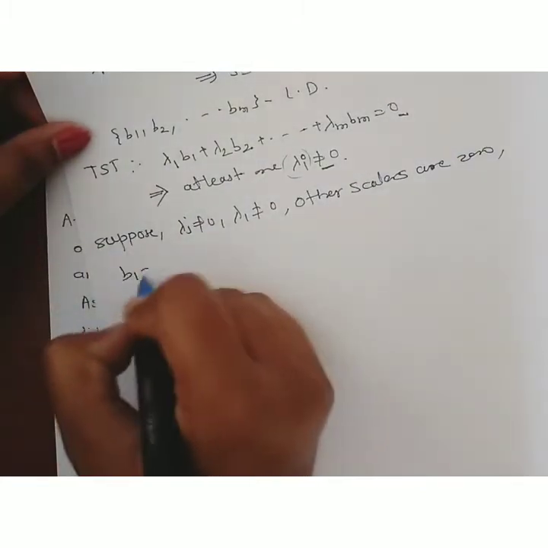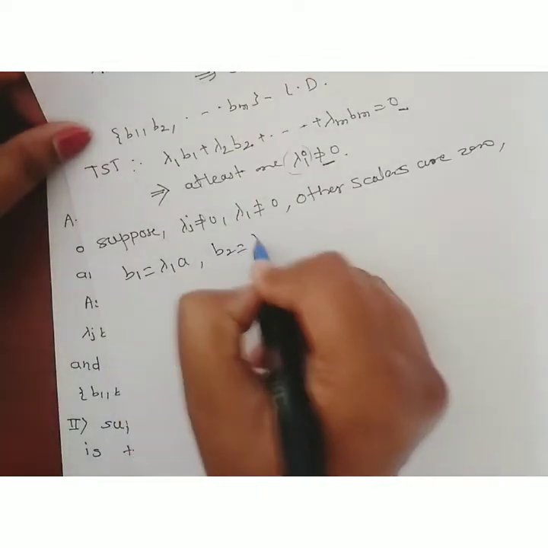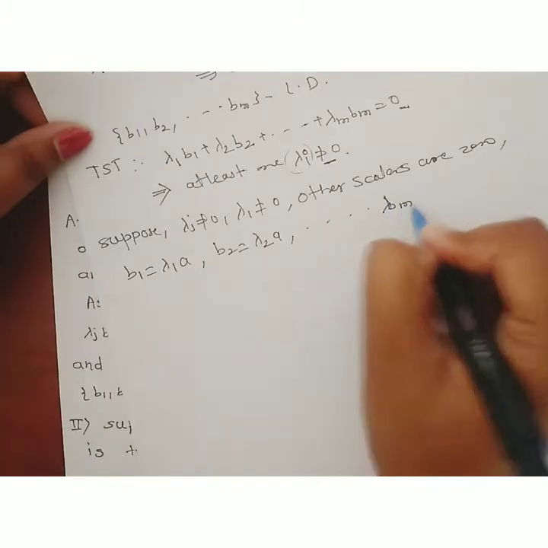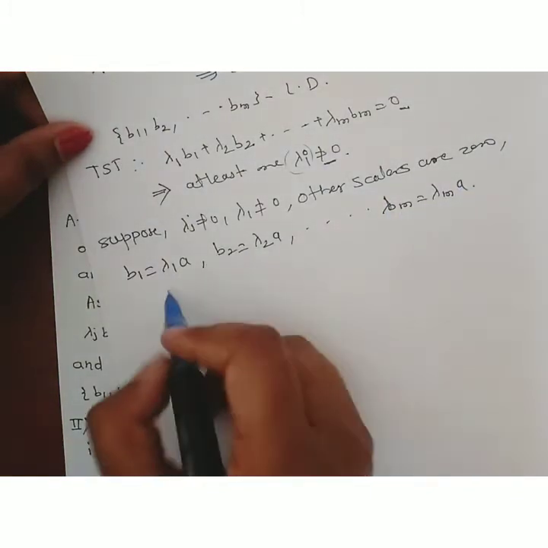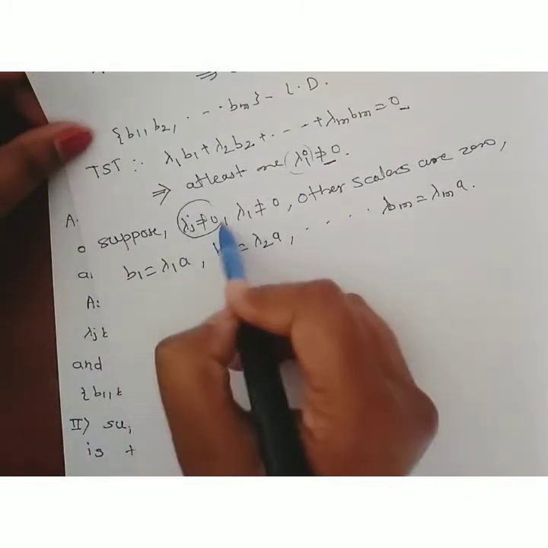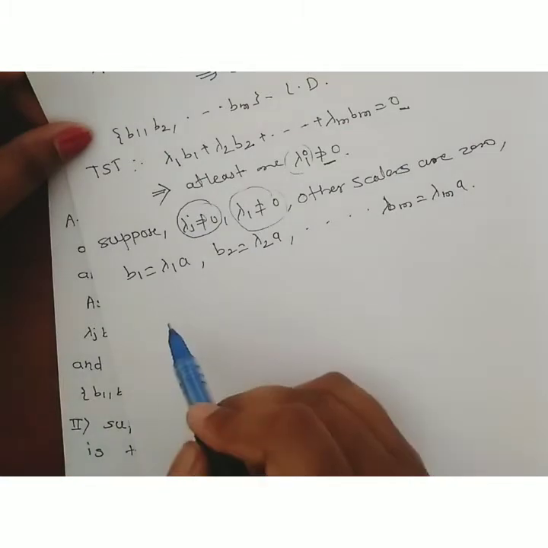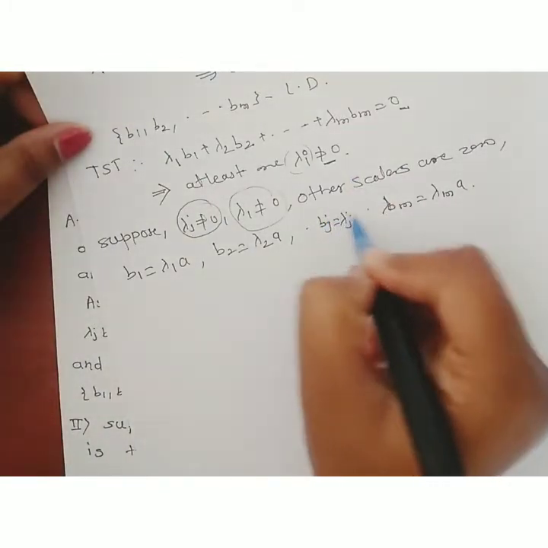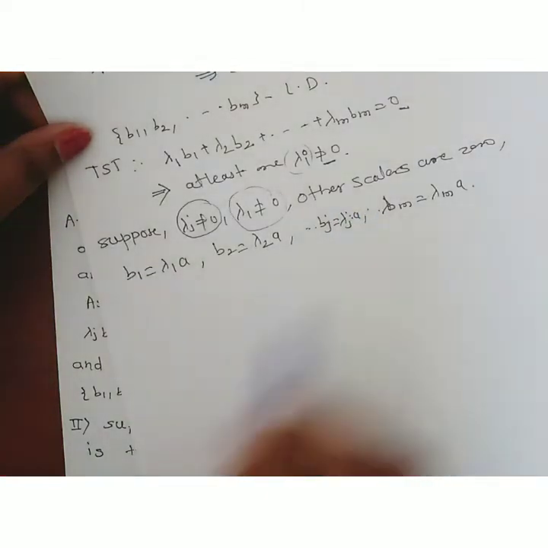As we know, b1 is equal to lambda 1 a, b2 is equal to lambda 2 a, up to bm is equal to lambda m a. Now, as we have only considered lambda j non-zero and lambda 1 non-zero, here bj is equal to lambda j times some a. Here is a midway vector bj.